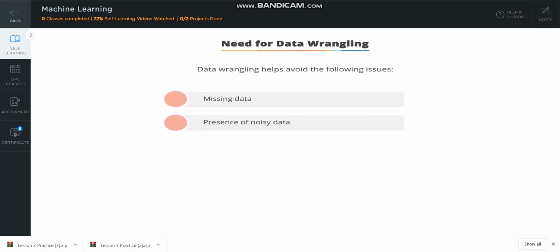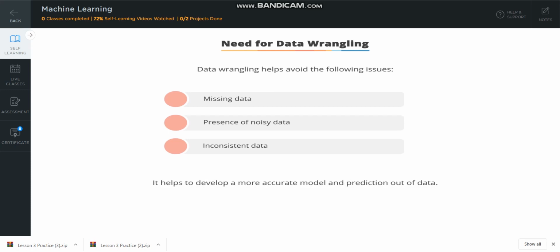Data wrangling helps us avoid the following issues: missing data, which is a common issue with raw data sets; presence of noisy data and outliers, which makes the data set heavy and complex; inconsistent data, which makes it difficult to identify usable data out of all of the data present in a data set. It helps you create an accurate model or prediction out of data. Data wrangling also prevents data leakage by ensuring that data is secure and accurate.